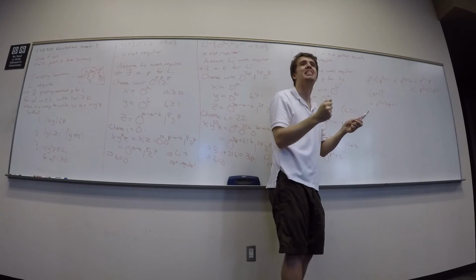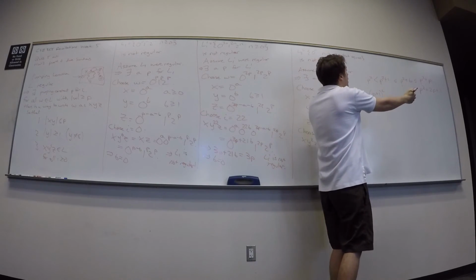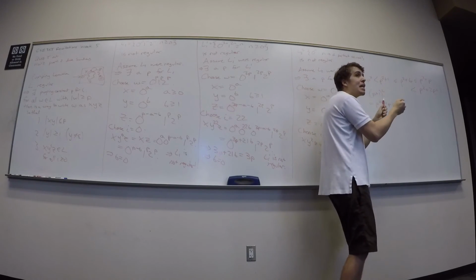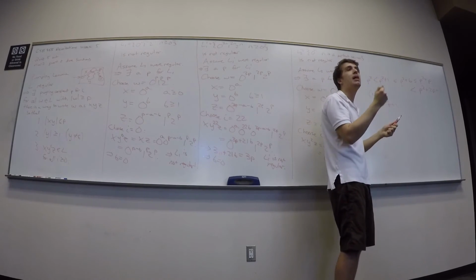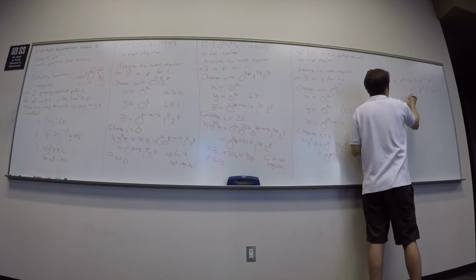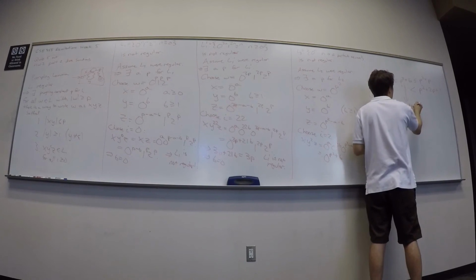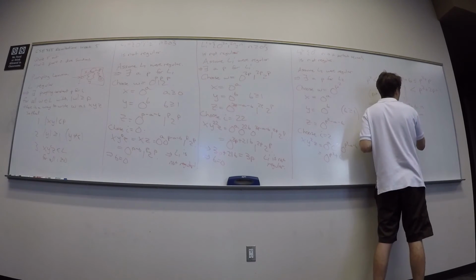No, they're consecutive perfect squares. So since they're consecutive perfect squares and not equal to either of them and in between, there's no way it could be a perfect square. So I can conclude that P squared plus B is not a perfect square.